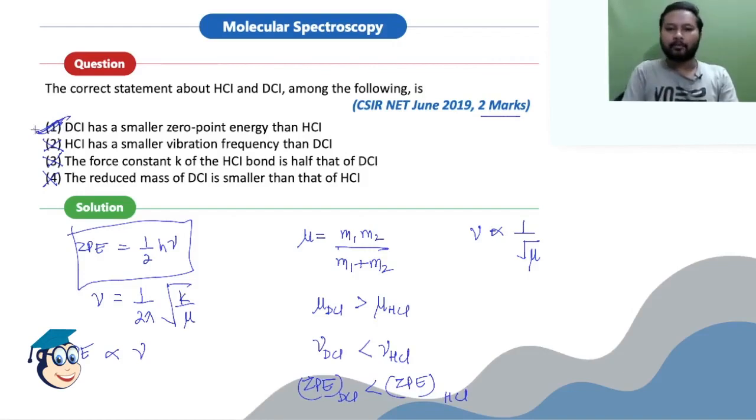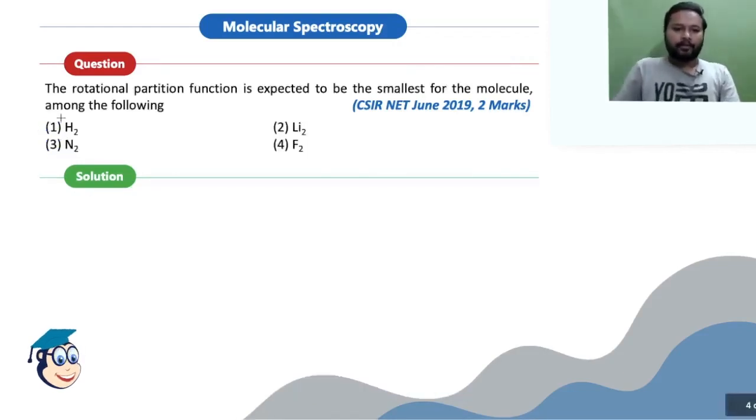All right, so let's move on to the next question. This question is again a good question, and it was asked in the same exam for 2 marks. It says that the rotational partition function is expected to be smallest for which of the following molecules. You are given 4 different molecules, and you have to tell in which of these the rotational partition function is going to be smallest.